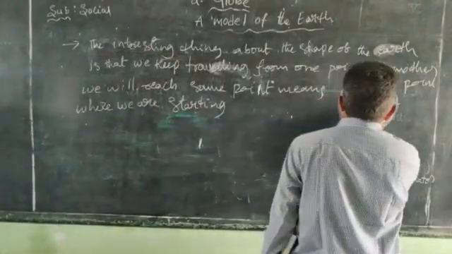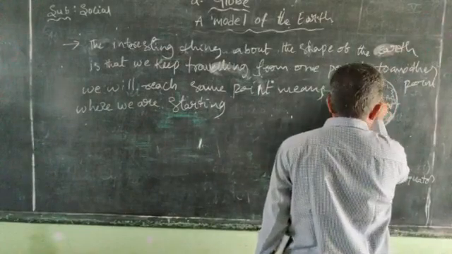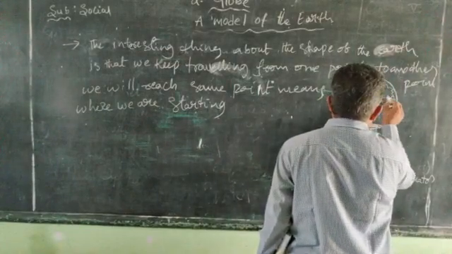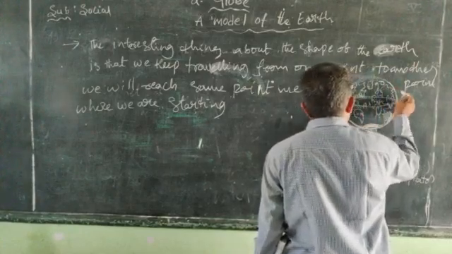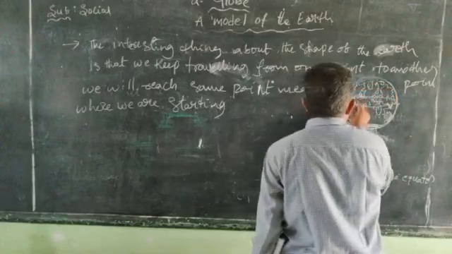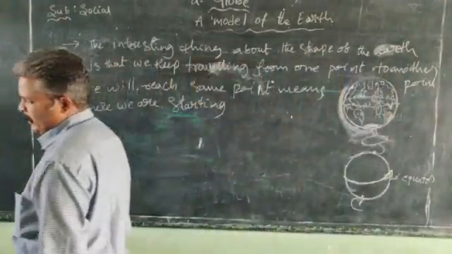For example, we are starting in the USA, right? This is the USA. Once again we travel through Europe and Japan, come to the East or the Pacific Ocean, and again we will reach the start.